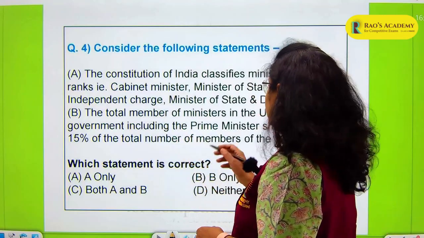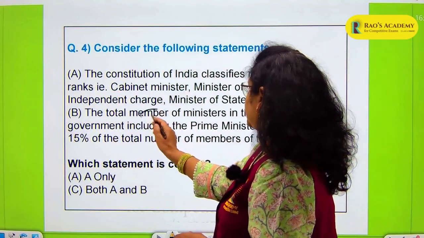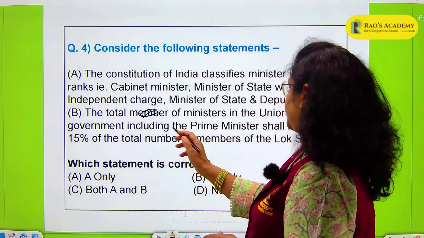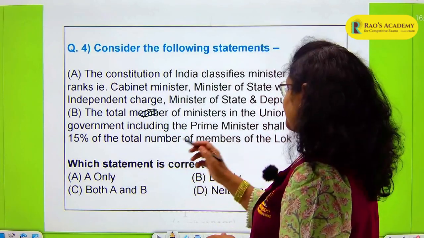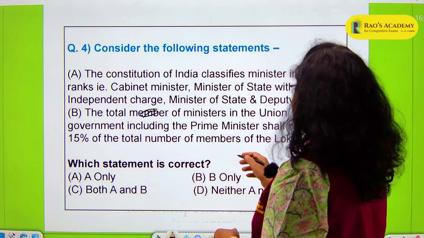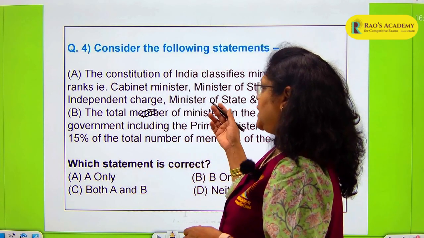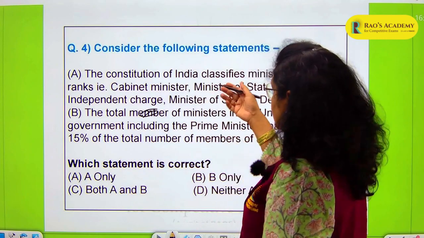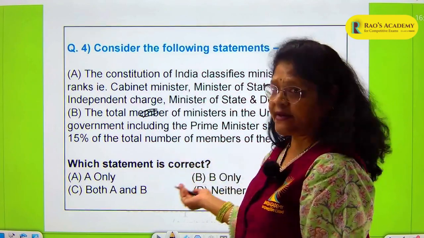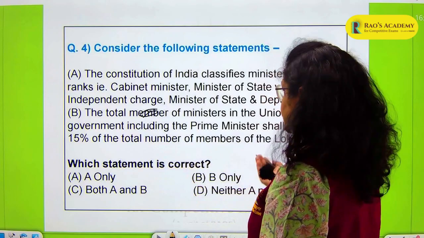The total number of ministers in the union government, including the Prime Minister, shall not exceed 15% of the total number of members of the Lok Sabha. So which statement is correct? It is being asked which statement is correct.